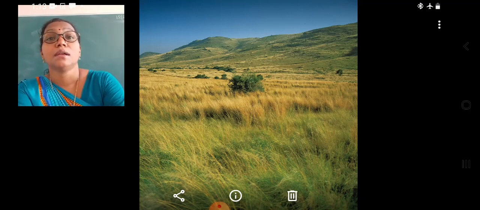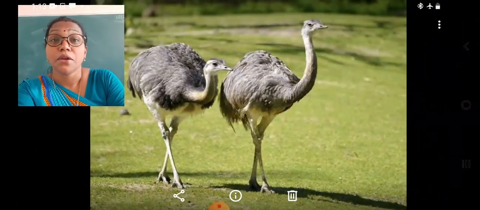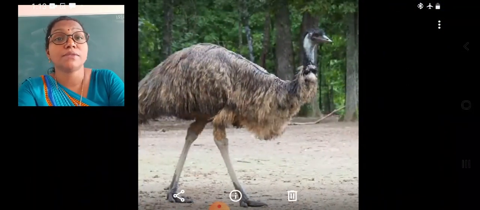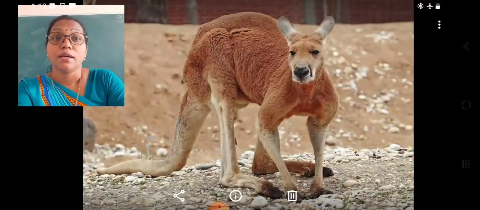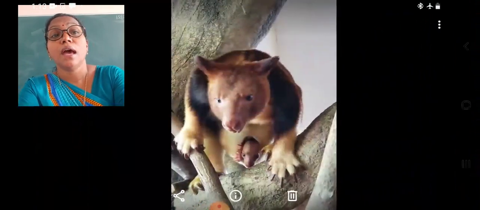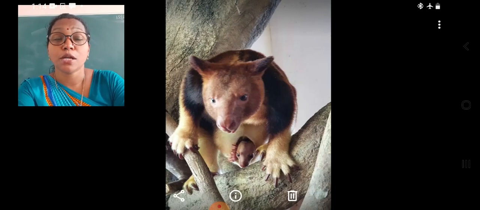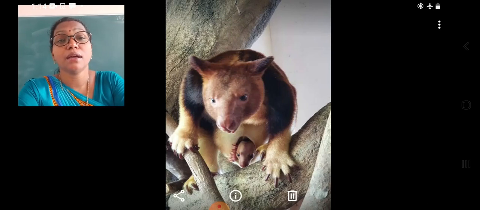The grasslands are the home for some indigenous species of birds and animals found in those particular regions. The rhea is a flightless bird, and the emu is another flightless bird found in the grasslands. Then the red kangaroo and the tree kangaroo are the kangaroos. They are the marsupials found in the grasslands of Australia.